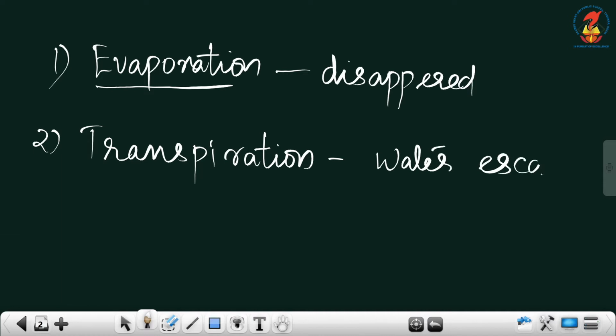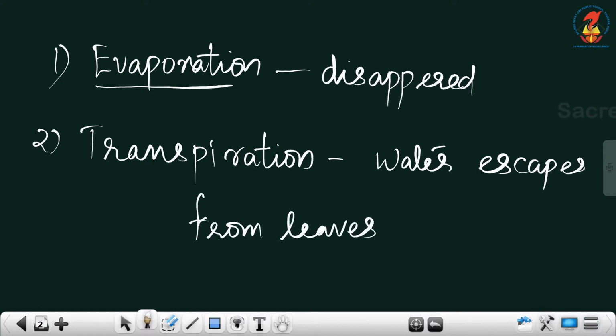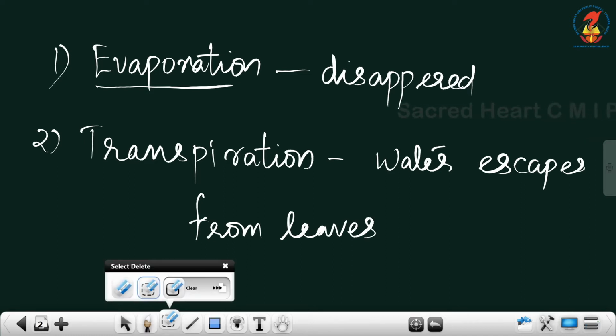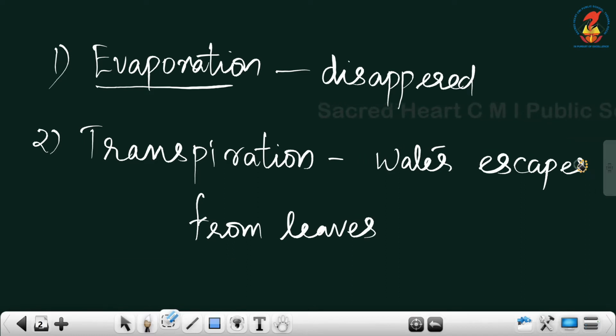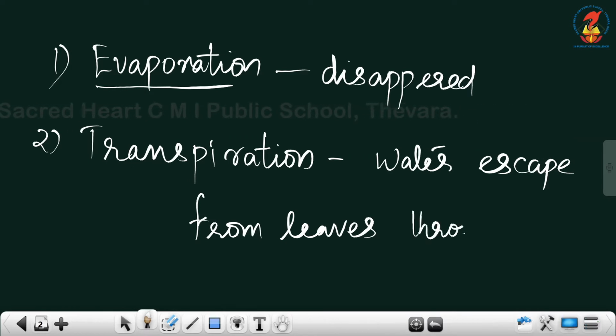Transpiration: water escapes from leaves through evaporation.